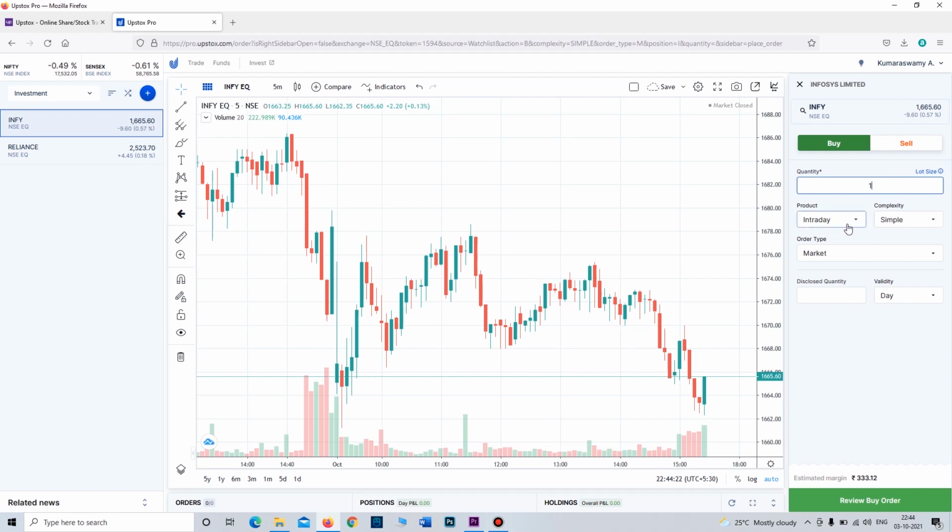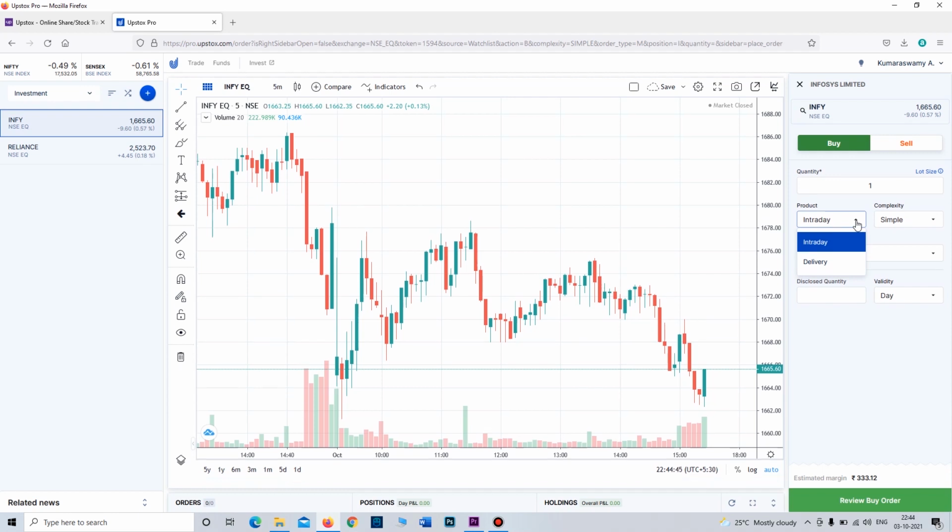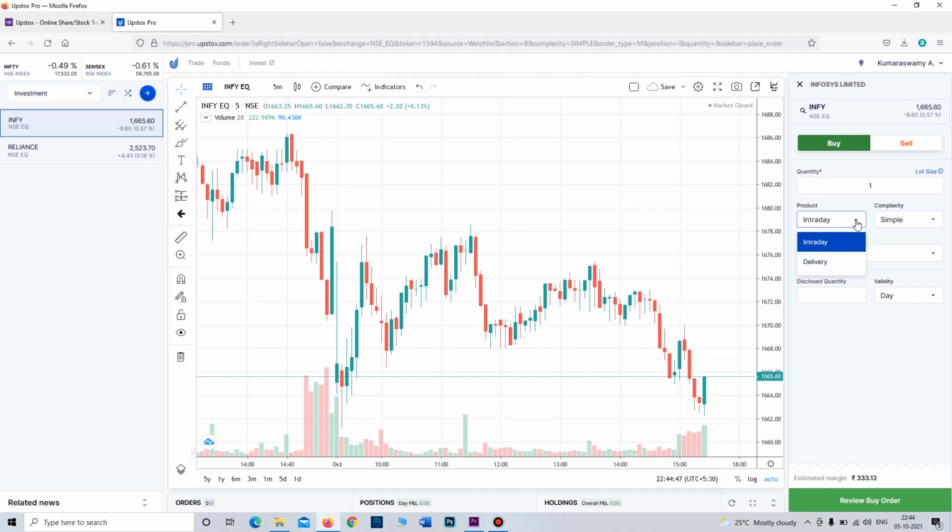After that, you have to choose intraday or delivery. Intraday means at 3:30 it will square off, and if you buy those shares before 3:30 they will be sold automatically by Upstox. So we are choosing for the long term, we have to choose delivery. You can hold for as many days as you want, and you can review your buy order.